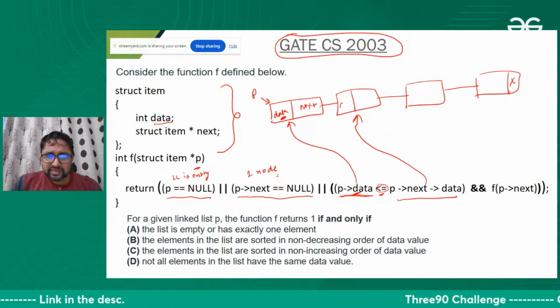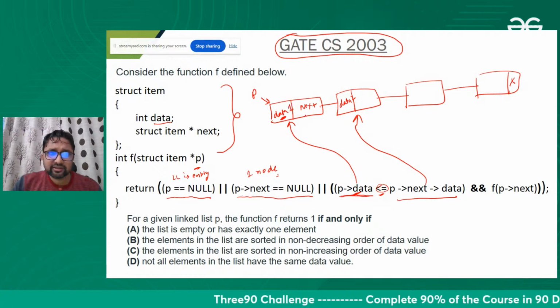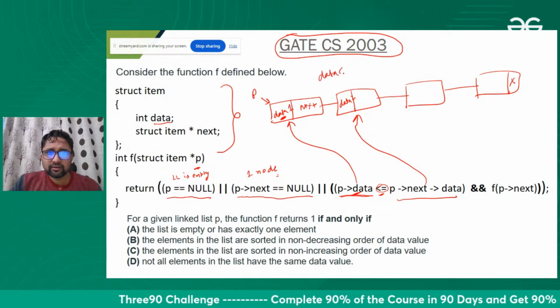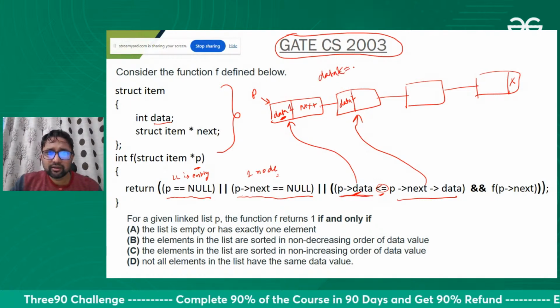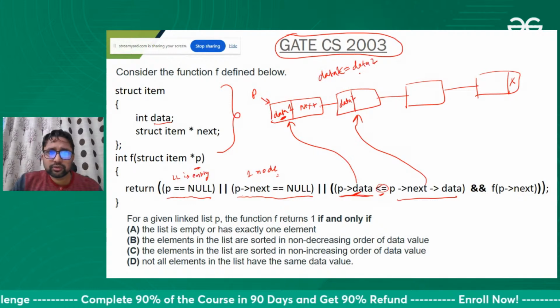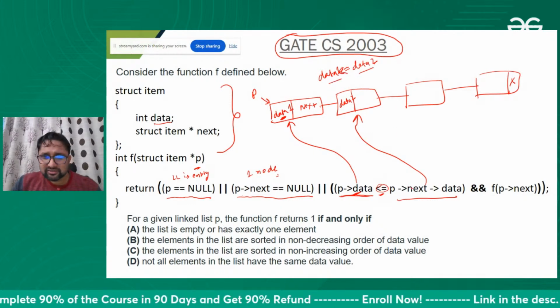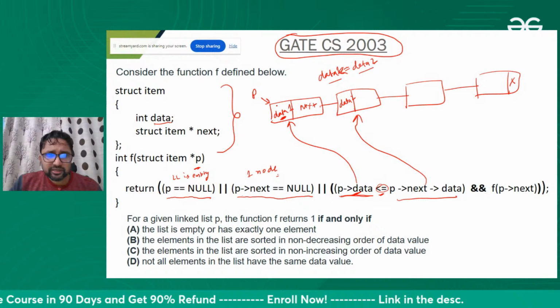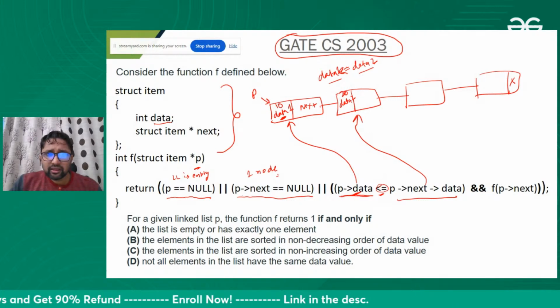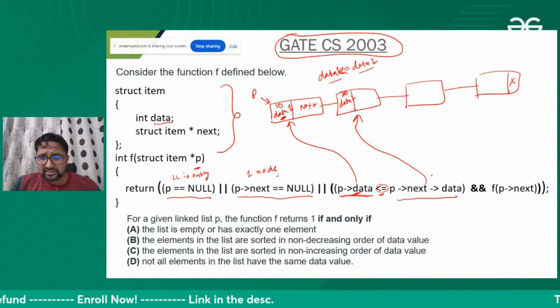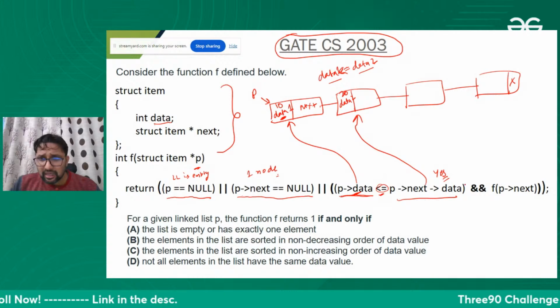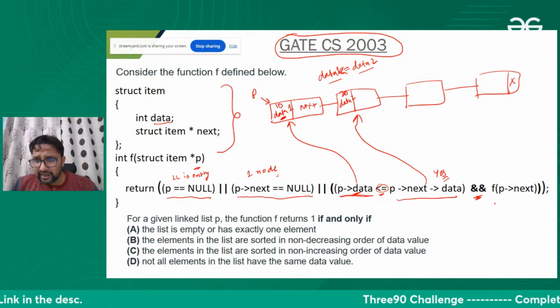So this is checking data here, means data 2 is greater than or equal to data 1. Here this is what we are checking. Let's suppose here we have 10, here we have 20. If this is like this, then yes, this condition is true. One more condition we are checking, this and.